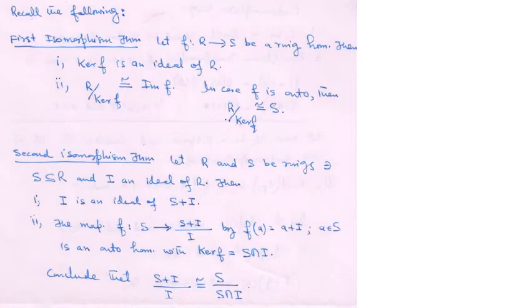These isomorphism theorems, you have studied in your semester 1. So it is, if F is a homomorphism from a ring R to a ring S, then kernel F is an ideal of R, and R mod kernel F is isomorphic to image F. Image F is a ring, and in case F is onto, then R mod kernel F is isomorphic to S.